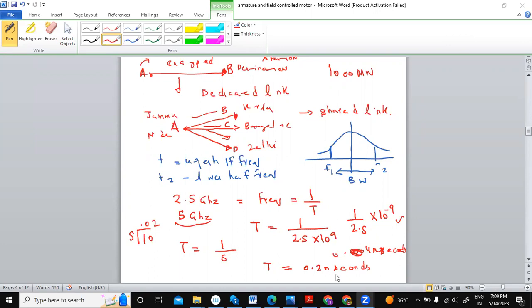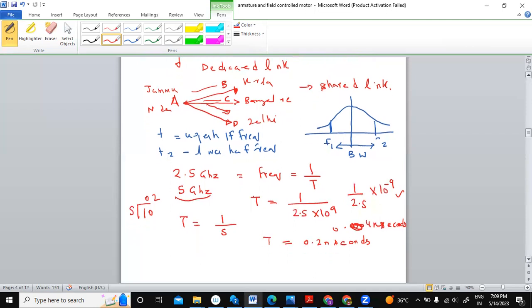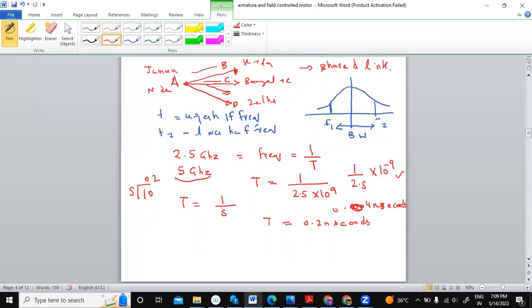Okay. So now you are able to see my screen, right? Yes, sir. So now I was talking about this bandwidth and frequency. Some applications will require data transfer from only one point to another, whereas other applications require it from one point to multiple points. So this one point to another exclusive point is called the secured link, or you can say a dedicated link.